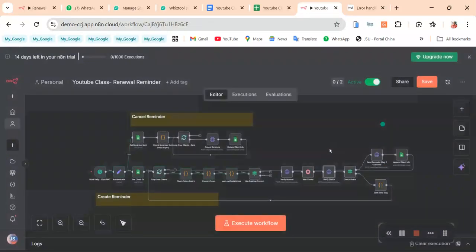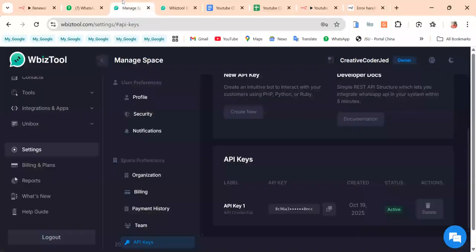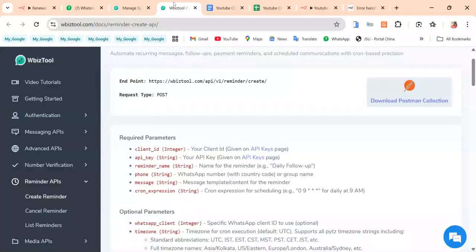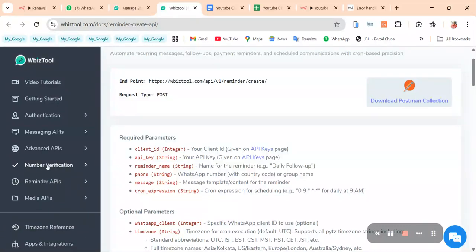I'm not going to verify the number. I'm going to send direct already. The WhatsApp I'm going to use is a verified number. But you should put this, because verification is paid stuff here. If you go here, you should see where there was number verification. If you click here, you can verify. This is where you can verify your number, the API for that. So I'm still going to base on my reminder stuff.